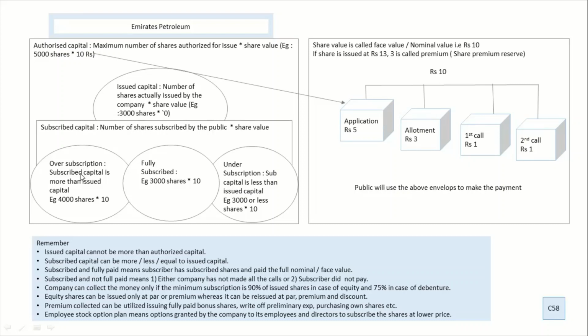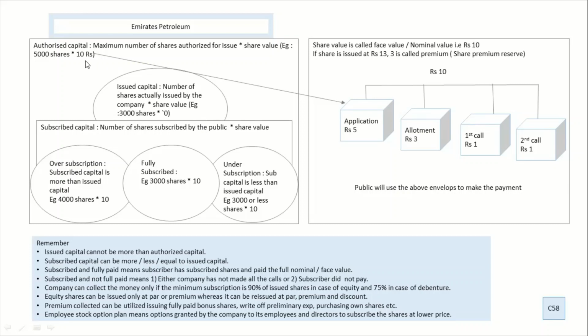There is also a case where there can be oversubscription. Now there are different people from different parts of the world applying for the shares. So when they apply, there can be a chance that the number of shares applied for is more. This is called oversubscription. When it is oversubscription, the company decides if they want to cancel some subscribers' requests or do something else, and they will do it accordingly. So these are the three criteria. This whole thing helps us understand three important points. One is authorized capital, second is issued capital, and third is subscribed capital.